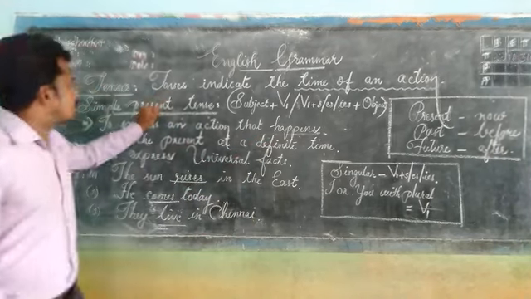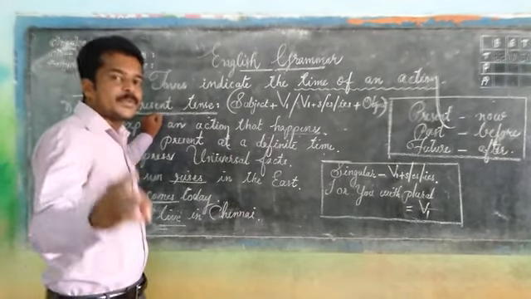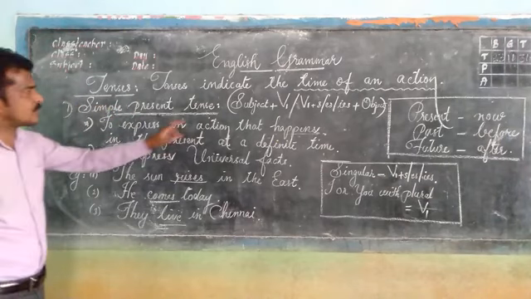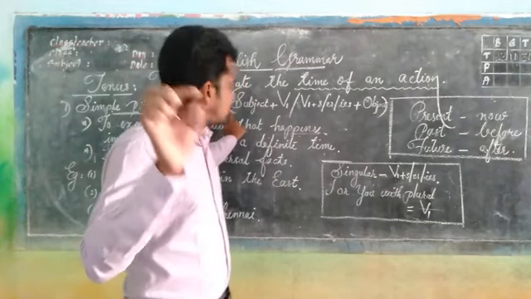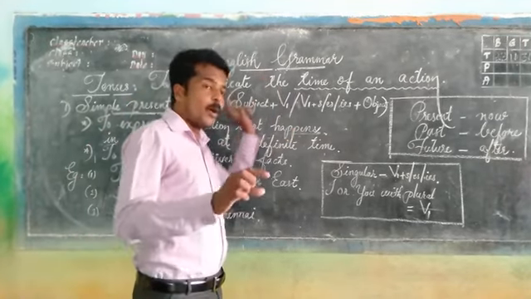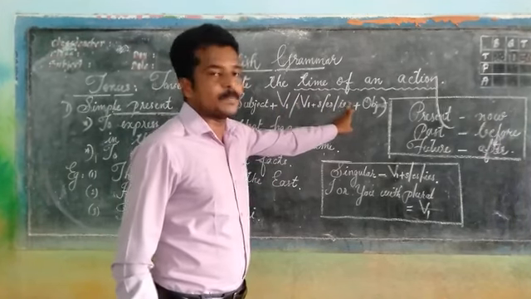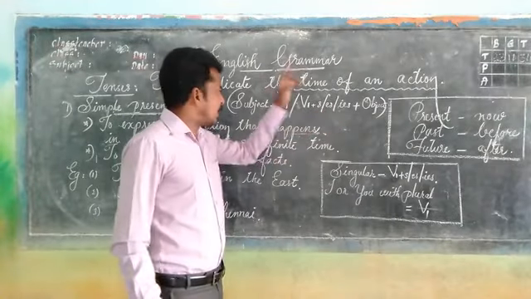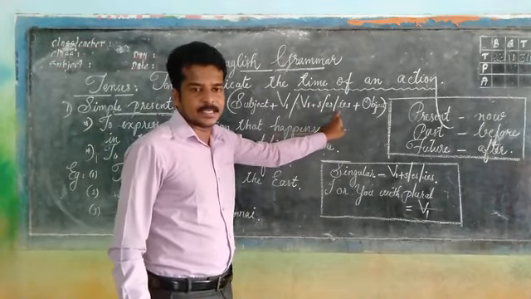Okay, listen. As I told you, there are three simple tenses: simple present, simple past and simple future. The very first one is the simple present tense. See, the structure of the verb form belonging to the simple present tense is subject followed by V1, verb 1, the base form, or along with V1, s or es or ies, plus object. Now you have a confusion. Two verb forms are given here. Either V1, or along with V1, s or es or ies has to be added.